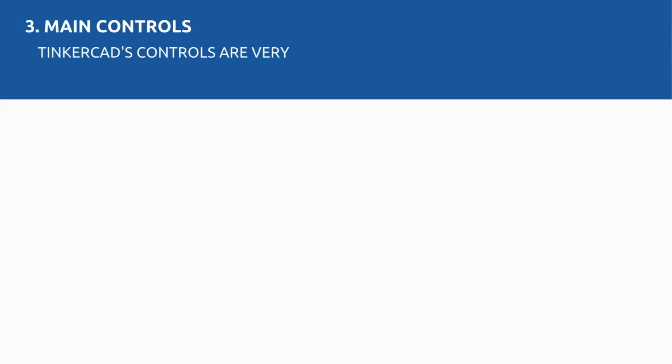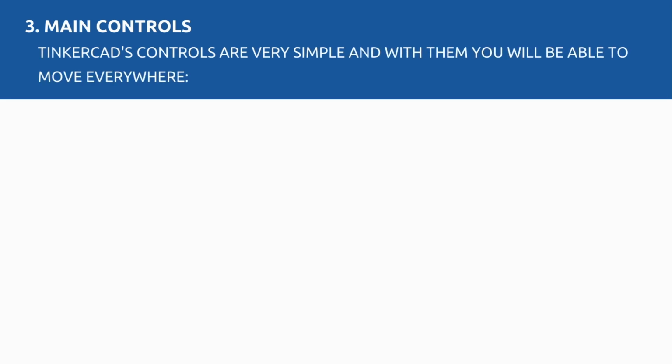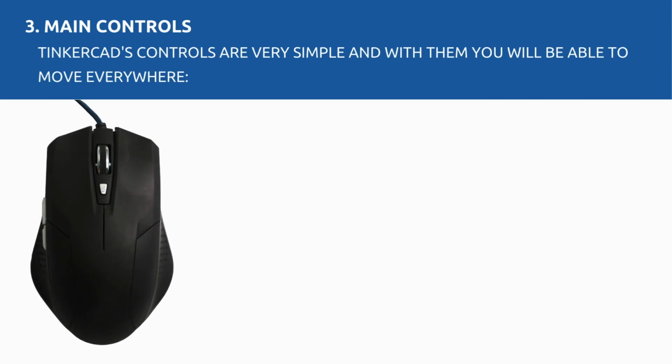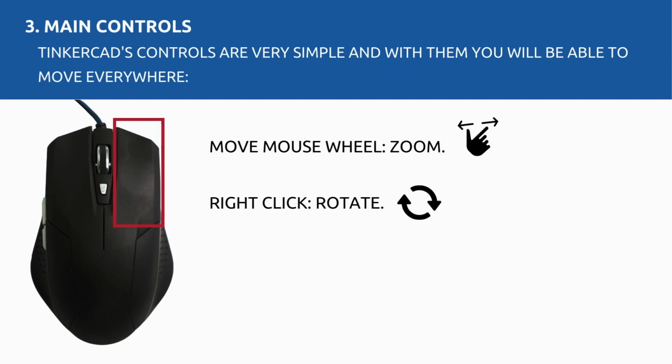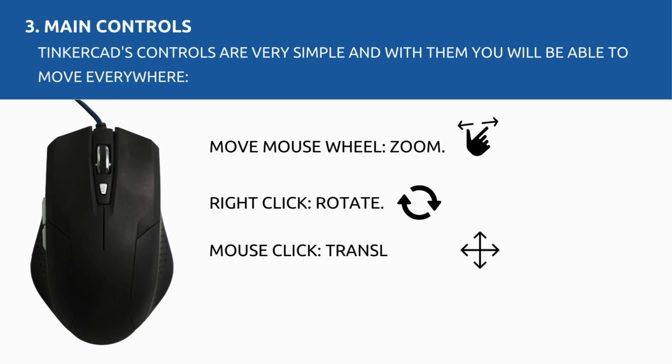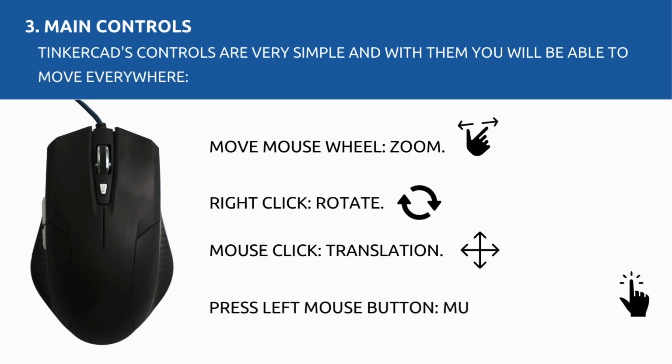The first thing we're going to learn are the basic mouse controls in TinkerCAD, which are very intuitive and will allow you to move around the workspace. To zoom, just move the mouse wheel. With the right button you can rotate the model. And if you click and drag, you can scroll the view. Also, if you hold down the left button, you can make a multiple selection of objects.